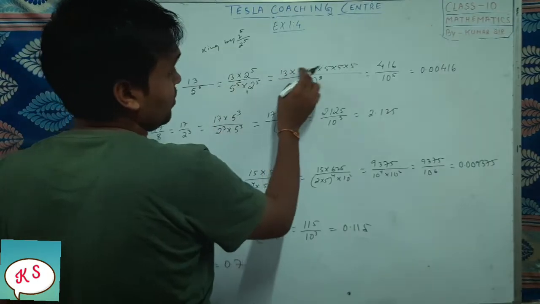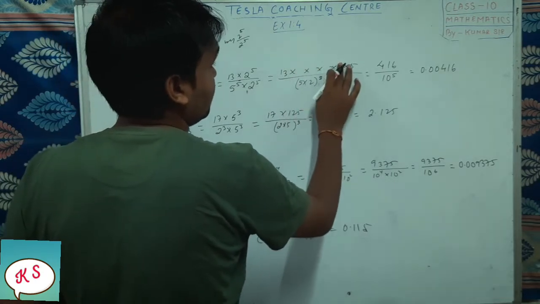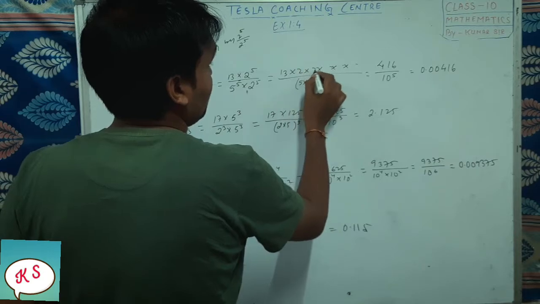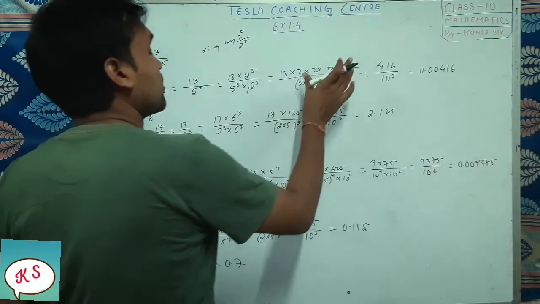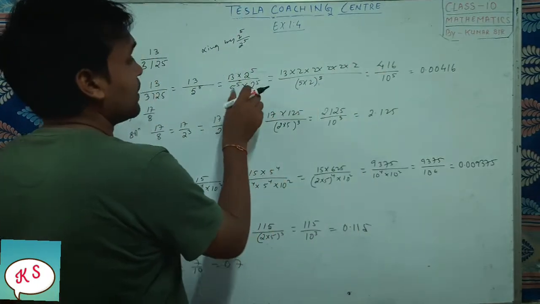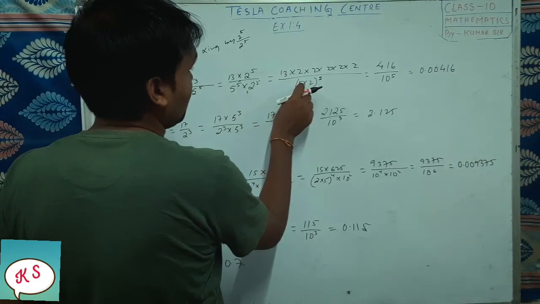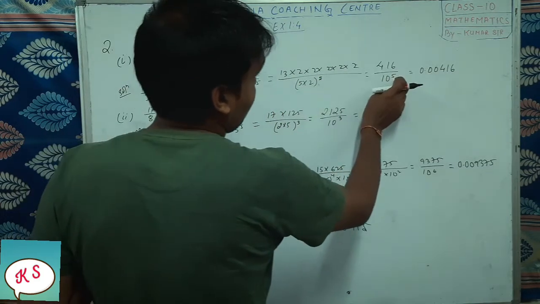32 into 13. So when you multiply it, you will get 416. And this one, we have taken the power common, so it will be 5 into 2 to the power 5. So 5 into 2 is what? 10. 10 to the power 5.